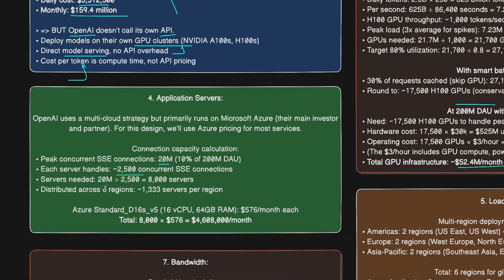The servers needed for this is the users divided by the concurrent sessions, which will be 8,000 servers. If we also distribute this across 6 regions, that roughly comes down to 1,300 servers per region, and that will end up being $4.6 million per month.